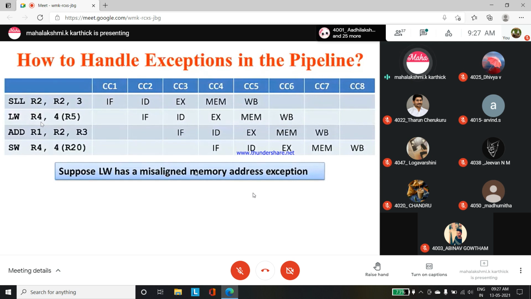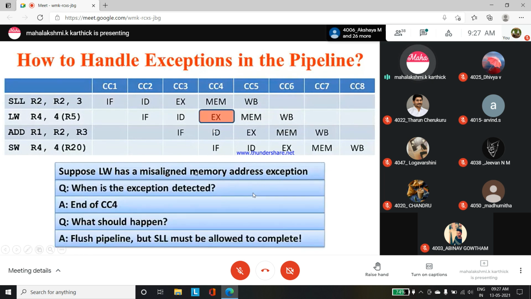We get that exception. The exception's value is temporarily saved in the EPC, as we have studied. Okay, the exception table. So here in this case, in the load word instruction we have that one exception case happened. A misaligned memory address exception occurs. So what do we do? Here it has been identified. When the load word instruction is passed inside the pipelining, they understand there is a misaligned memory address exception.